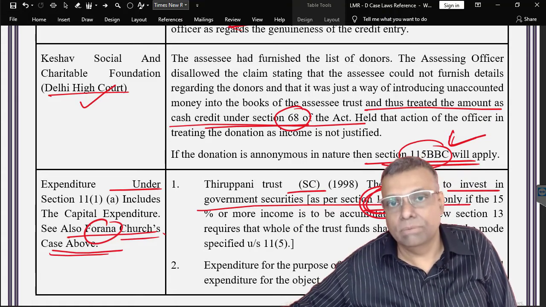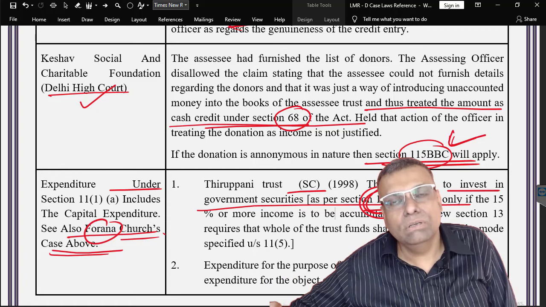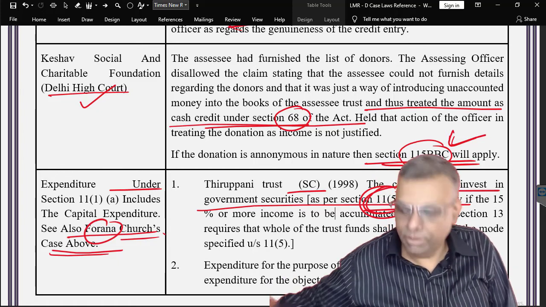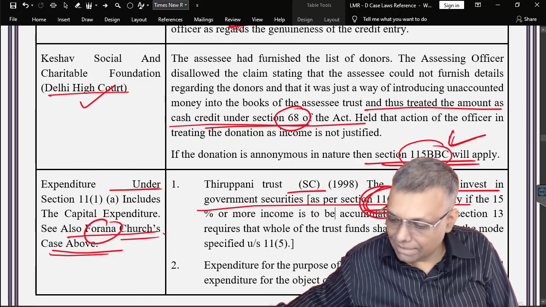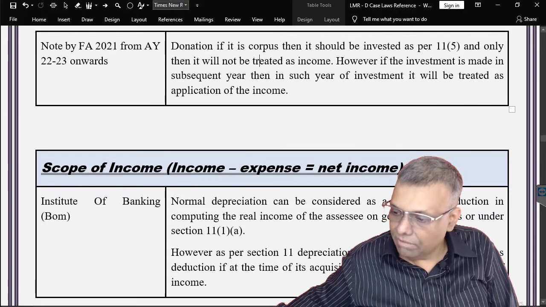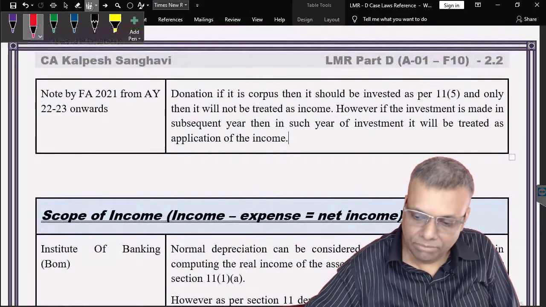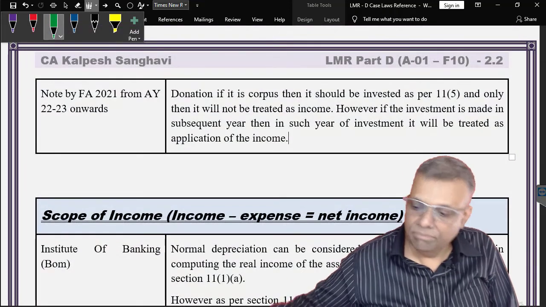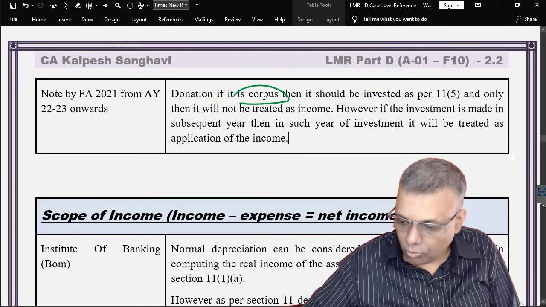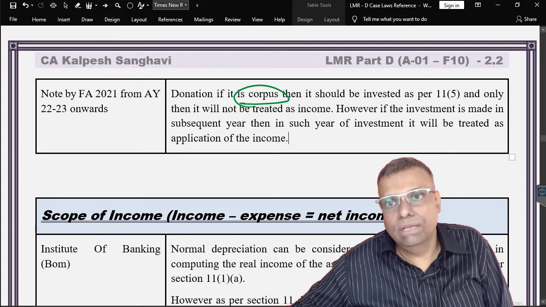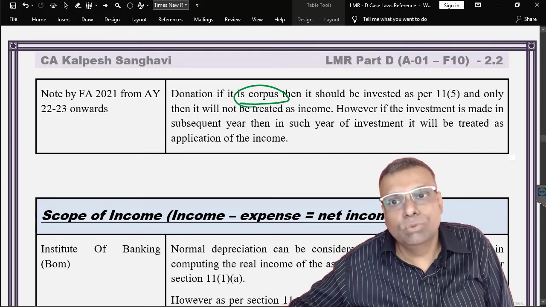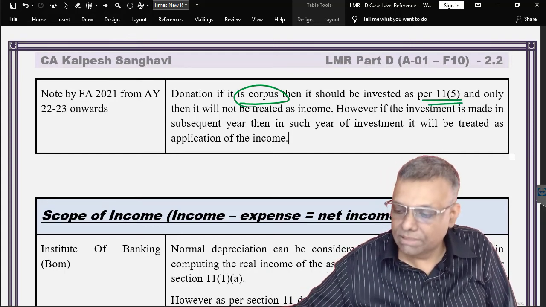Further, from assessment year 22-23 onward, that means by the Finance Act 2021, a variety of good changes have been brought into the assessment of trusts. One of those points is that if any corpus donations are received, they will also have to be invested as per section 11(5).